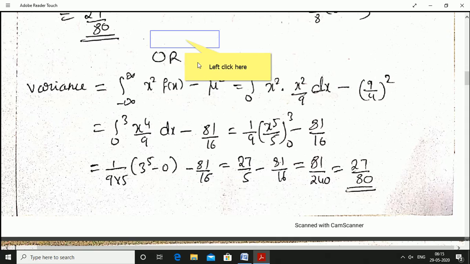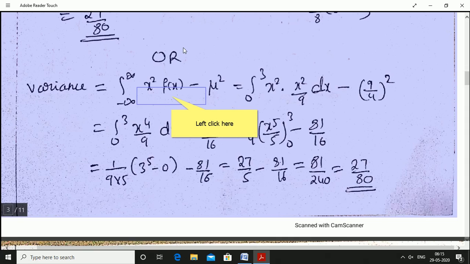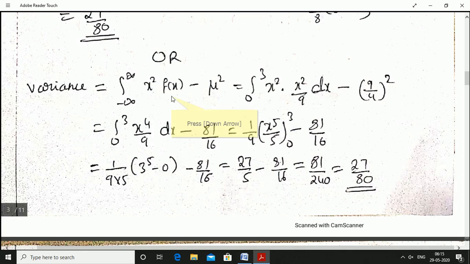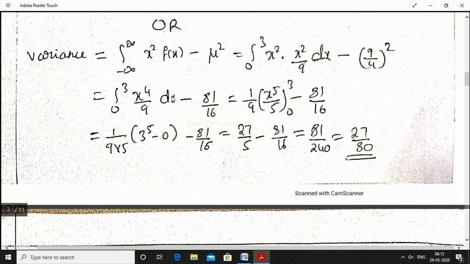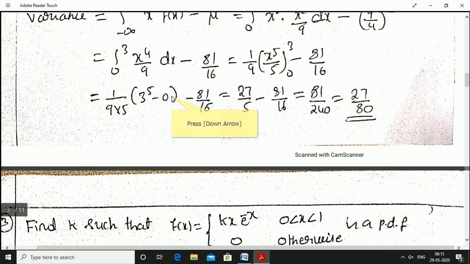Either you can do in this way or x minus mu whole square into f of x into dx, in any of the way. I hope you understand this.